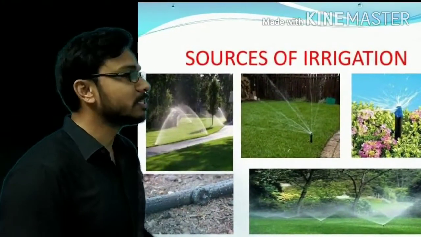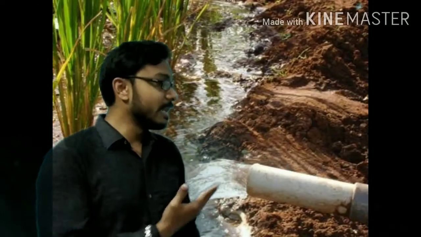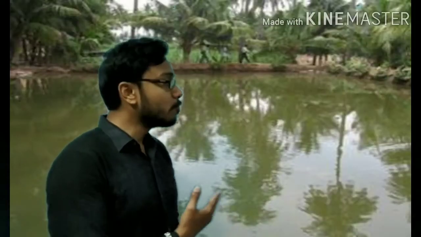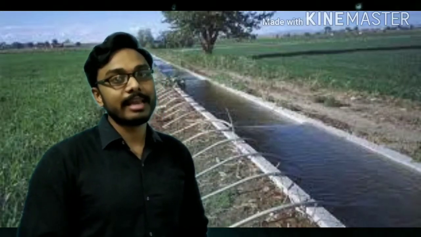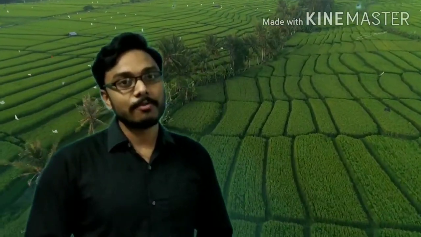Now let us talk about the sources of irrigation. How can we irrigate the field? What are the sources of getting water, and how do we irrigate the field by the various sources? So here are some of the sources you can see: the pond, the lake, river, dam, tube wells. These are all the things by which we can have proper irrigation of our crop fields. So in this class we are going to discuss in detail two different types of irrigation systems: the traditional method of irrigation and the modern method of irrigation. That we will discuss in the next class.